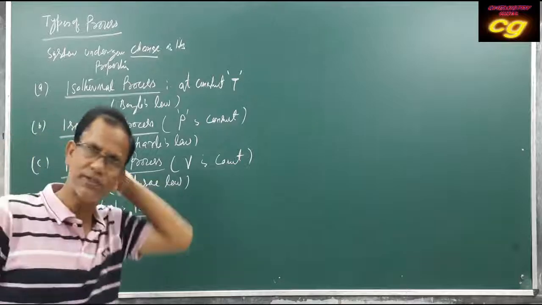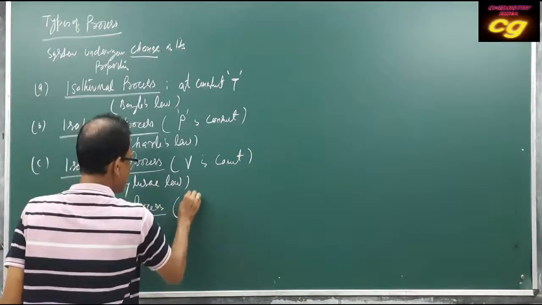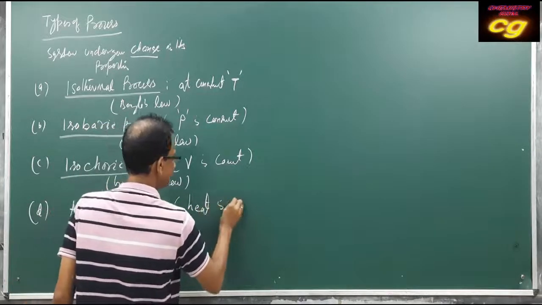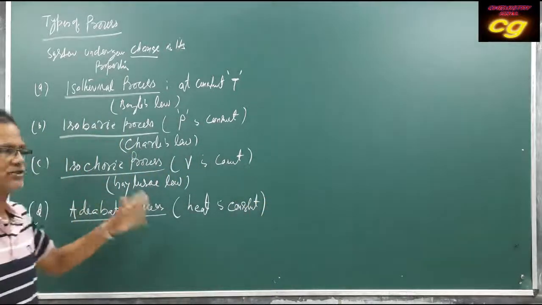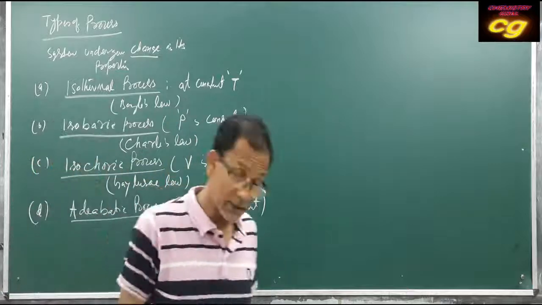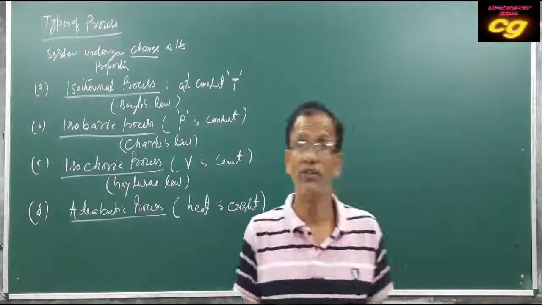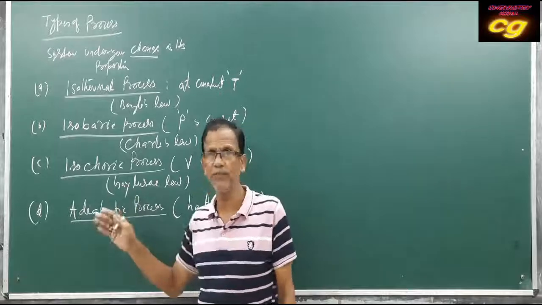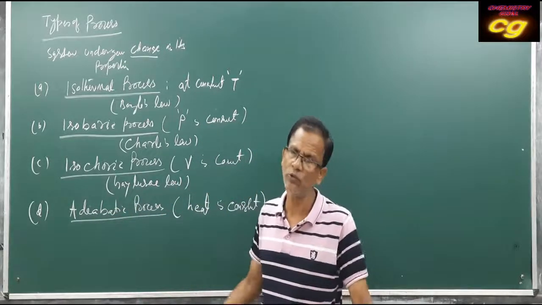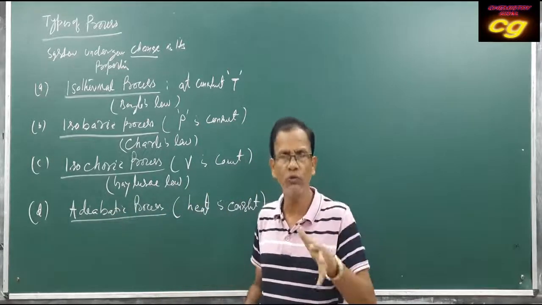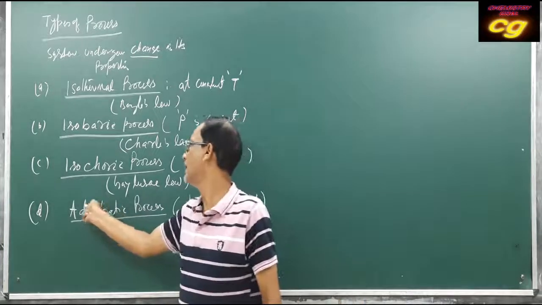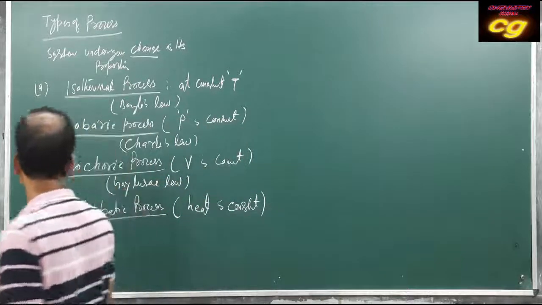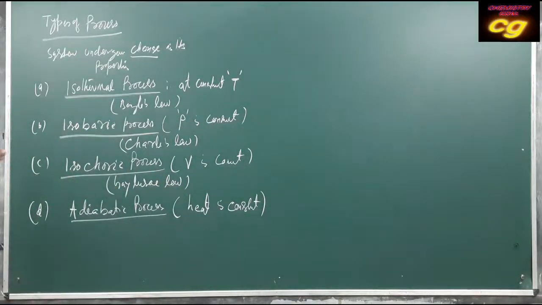Here adiabatic means what happens? Here heat is constant. Here heat will be constant. You can change any physical quantity. You can bring the change in the physical properties of the system, keeping heat constant. There will be no heat absorbed or evolved. That is called an adiabatic process. So on the basis of this, if you draw a graph, it will be like this.